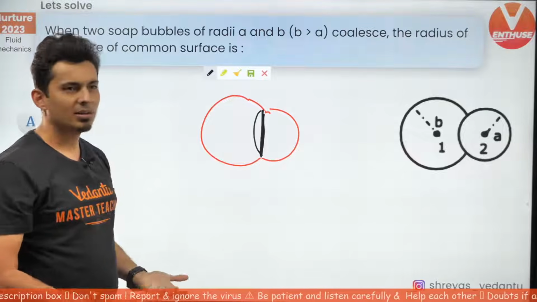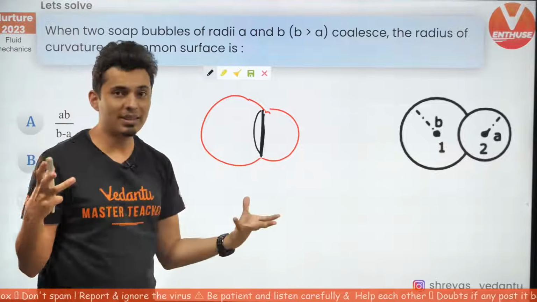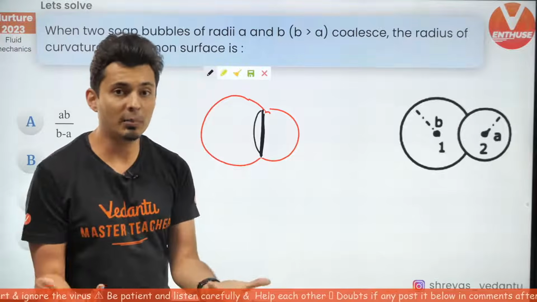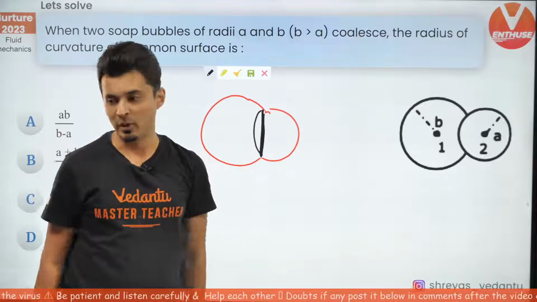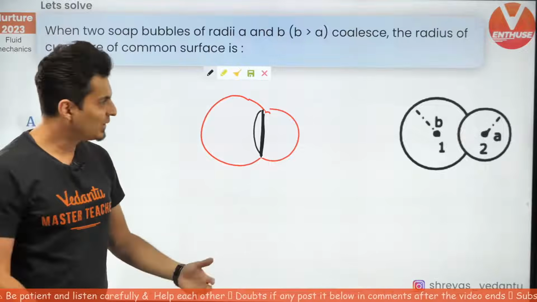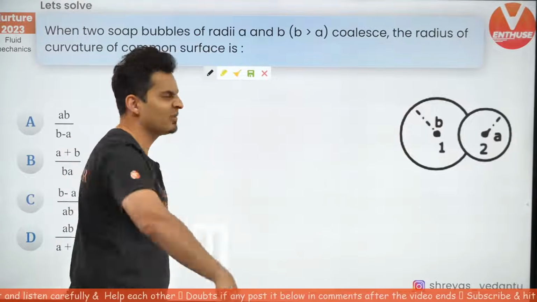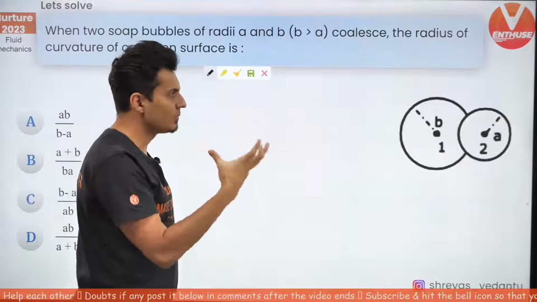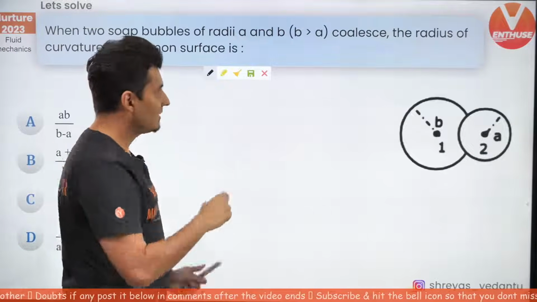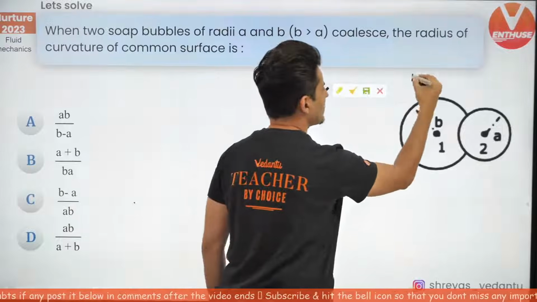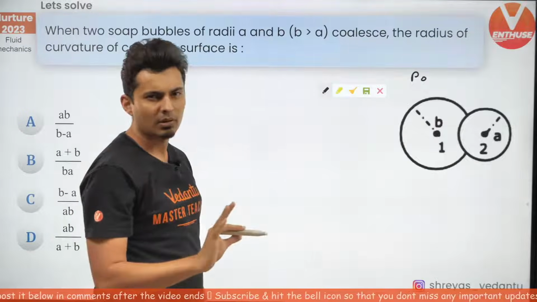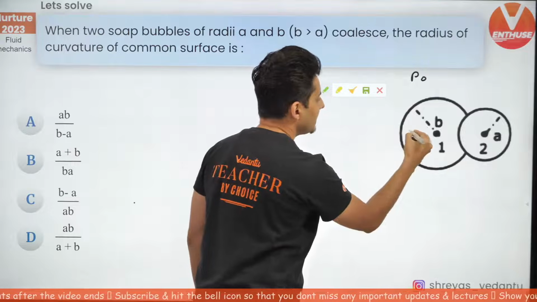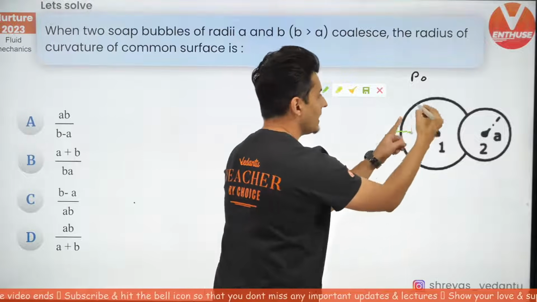And why will it be curved? Because these bubbles are of different size. Different size means different pressure. Different pressure means one will be concave, one will be convex. I hope that makes sense. So that's why the common surface is different. Let's find this out. Which side is more, which side is less? First, let's assume that the outside pressure is P0. Fair enough. Now, the pressure in this bubble, in this region.